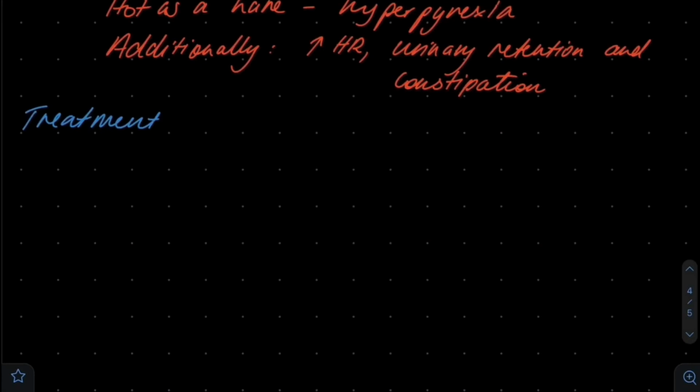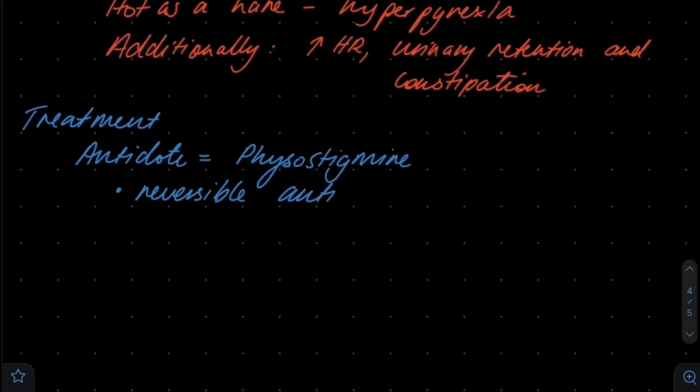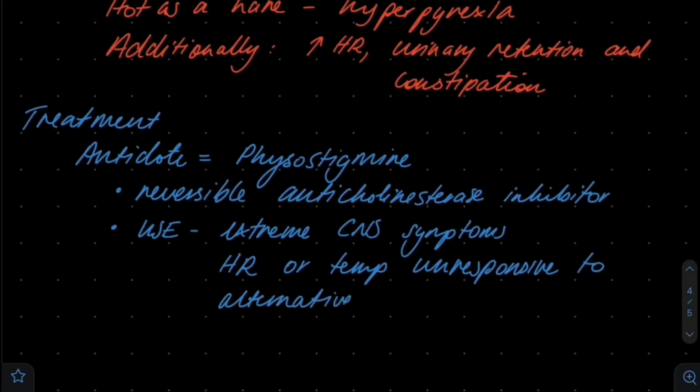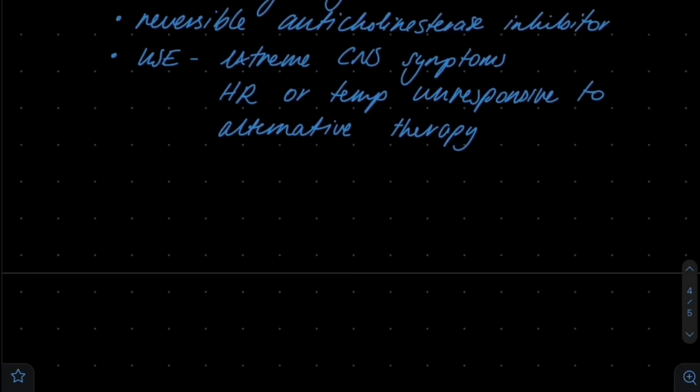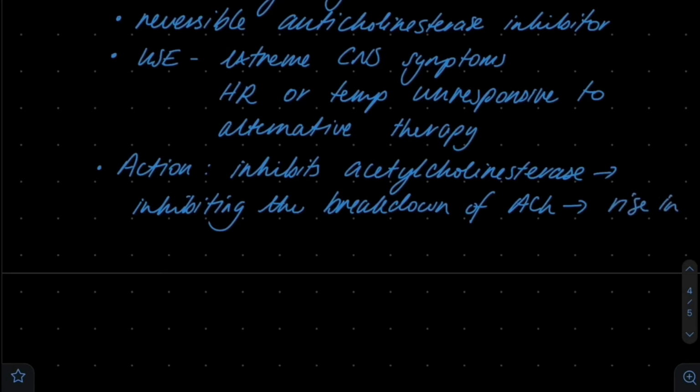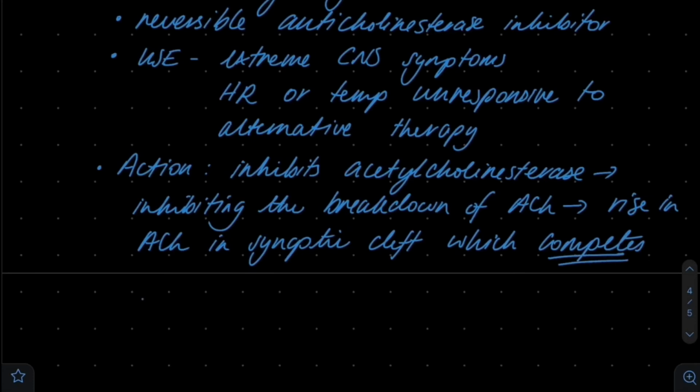In terms of treatment, the main antidote is physostigmine, which is a reversible anticholinesterase inhibitor. The main time physostigmine is given is when there are extreme CNS symptoms, or when hyperthermia or tachycardia is unresponsive to current supportive therapies. Physostigmine works by inhibiting acetylcholinesterase, which is an enzyme that normally breaks down acetylcholine. By inhibiting this enzyme, there's a rise in acetylcholine in the synaptic cleft, which then competes with the anticholinergic drugs such as atropine.